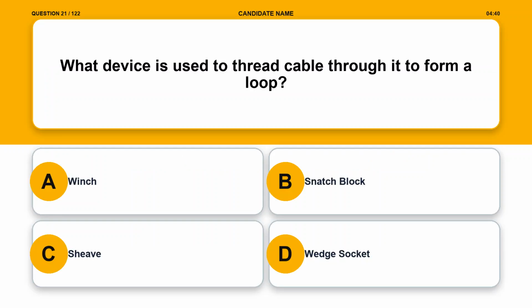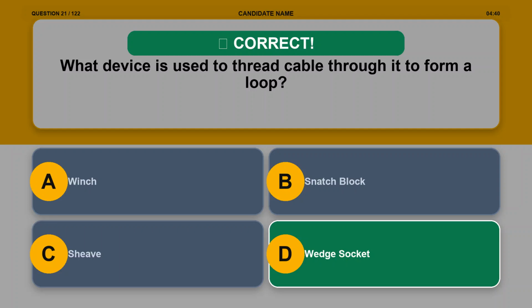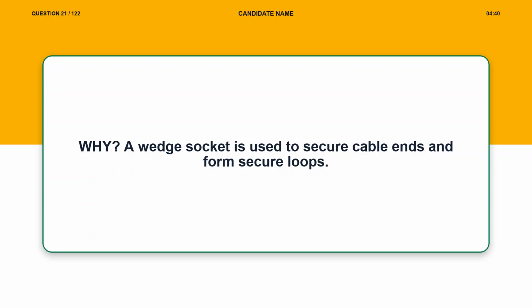Question 21. What device is used to thread cable through it to form a loop? Option A, winch. Option B, snatch block. Option C, sheave. Option D, wedge socket. The correct answer is option D, wedge socket. Explanation. A wedge socket is used to secure cable ends and form secure loops.